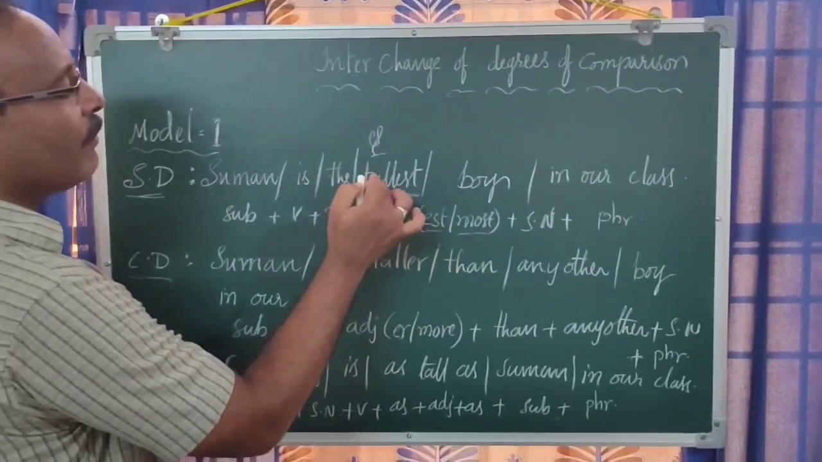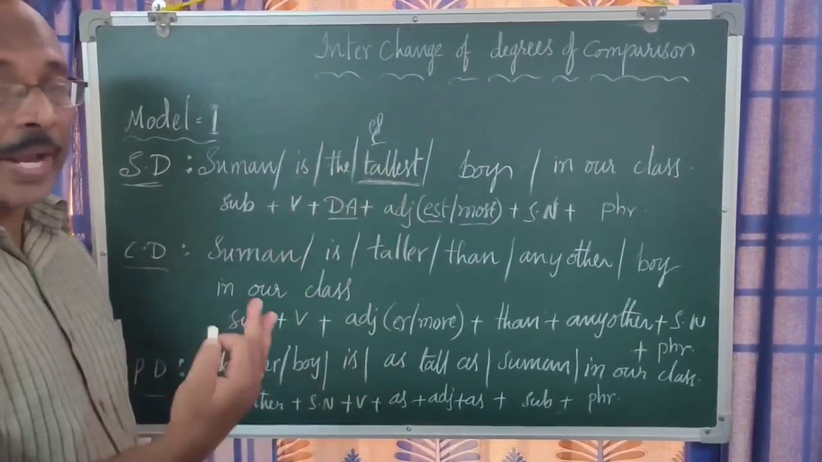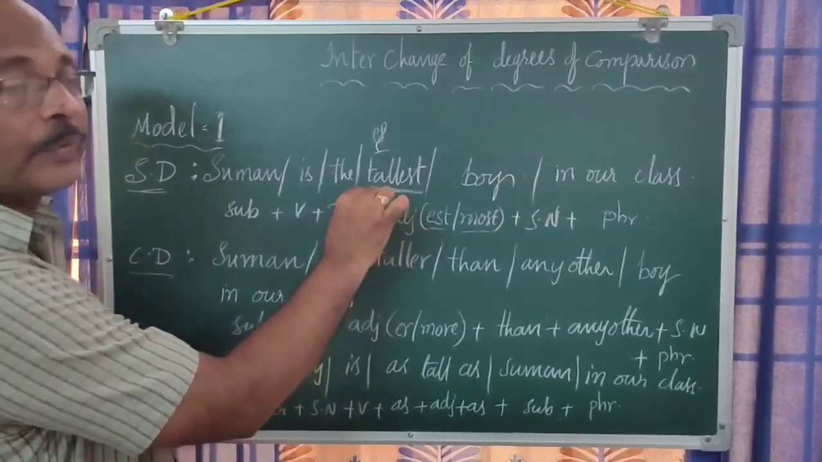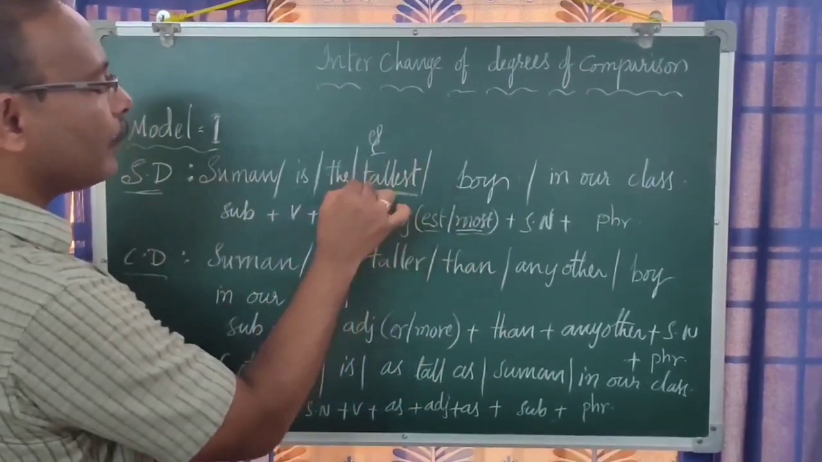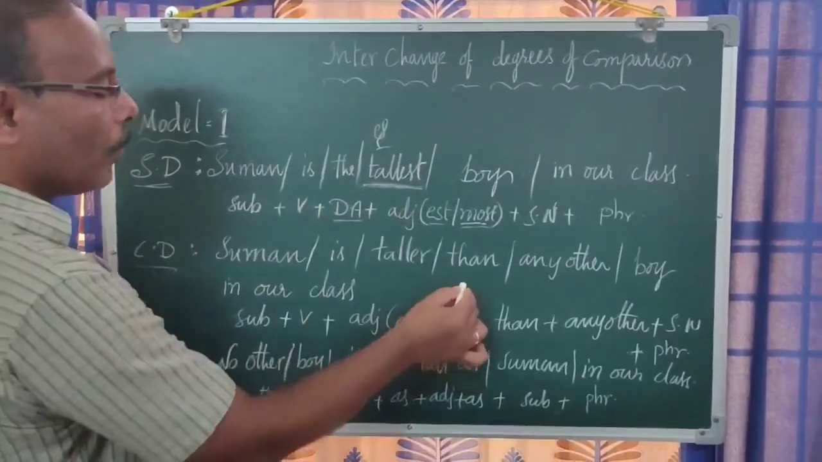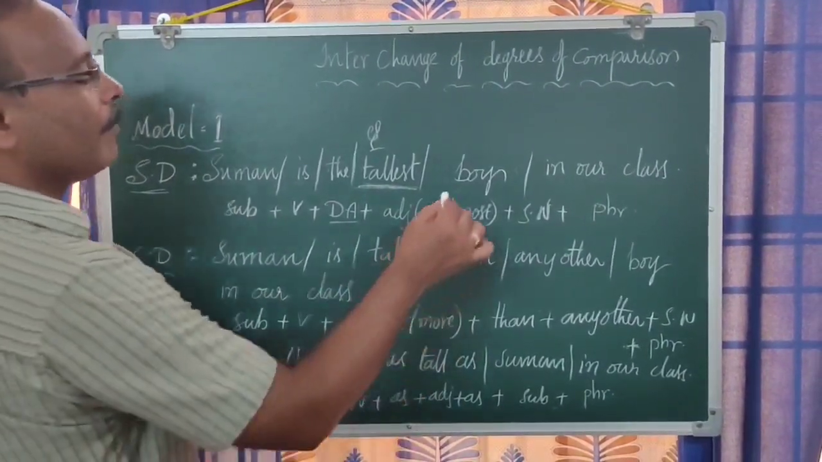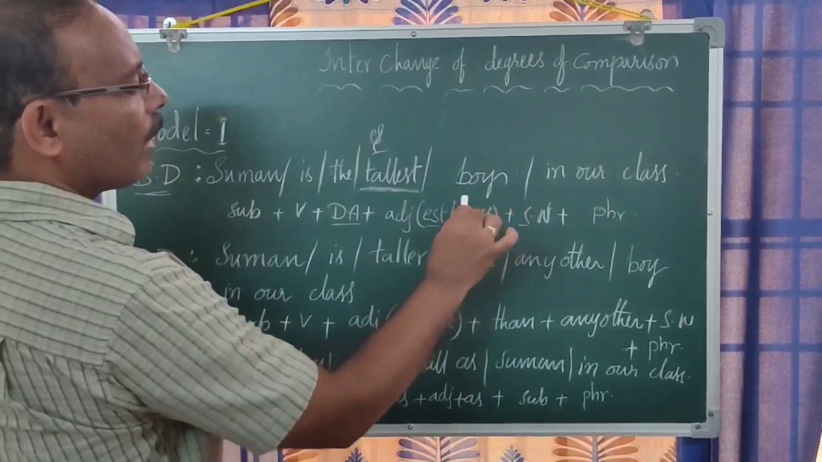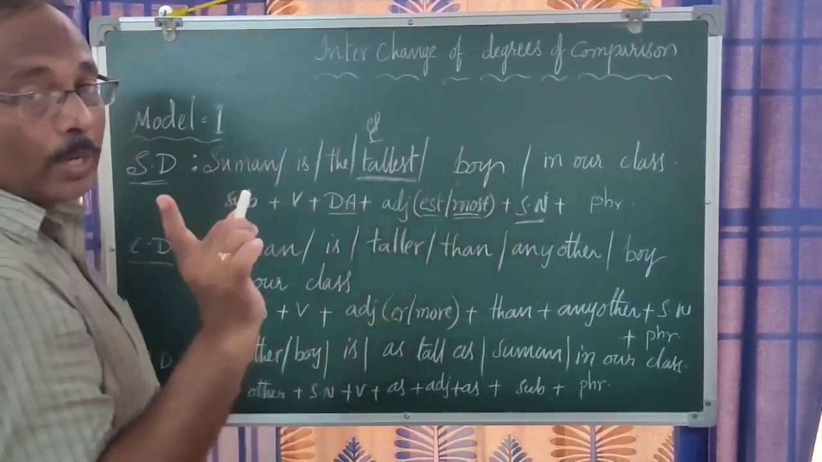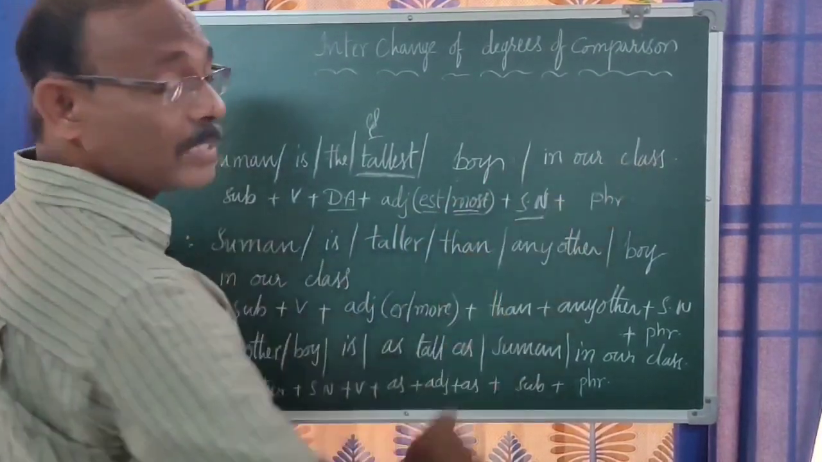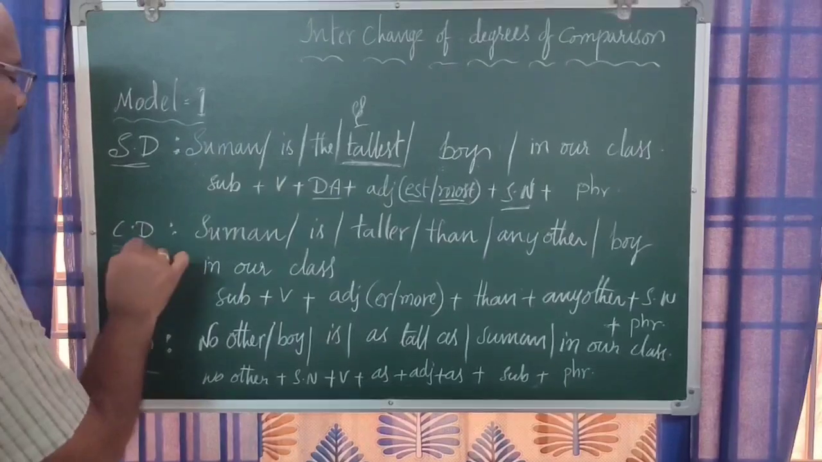If there is more than one syllable, one vowel, in the adjective, then we have to add "most" before that adjective in the superlative degree, and "more" before the adjective in the comparative degree. Now again here, SN means a singular noun. Only one noun is given here, and of course there is a phrase. This is the structure of the superlative degree. And there is the comparative degree.